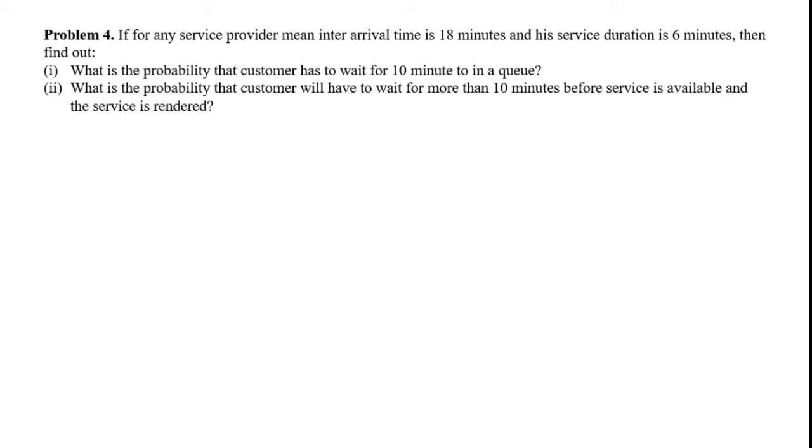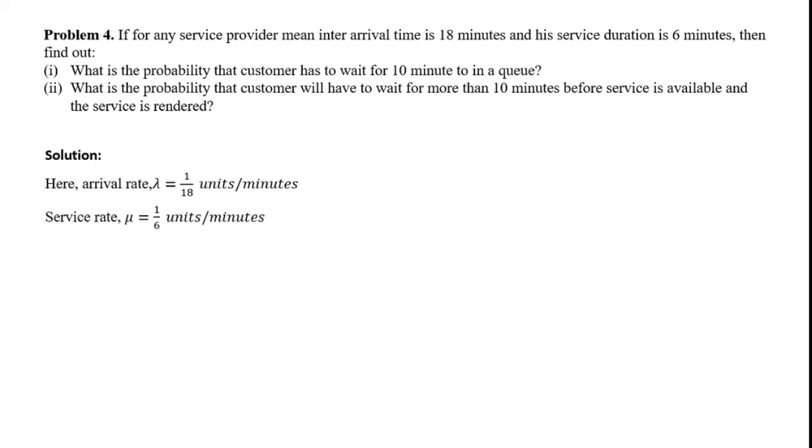So we need to find out two things. The last two formulas which we saw during the theory section will come into action here. We'll start solving this example. First of all, we will find the arrival rate and service rate, as we are doing in all the examples. So the arrival rate lambda equals 1 upon 18 units per minute, because this is the inter-arrival time.